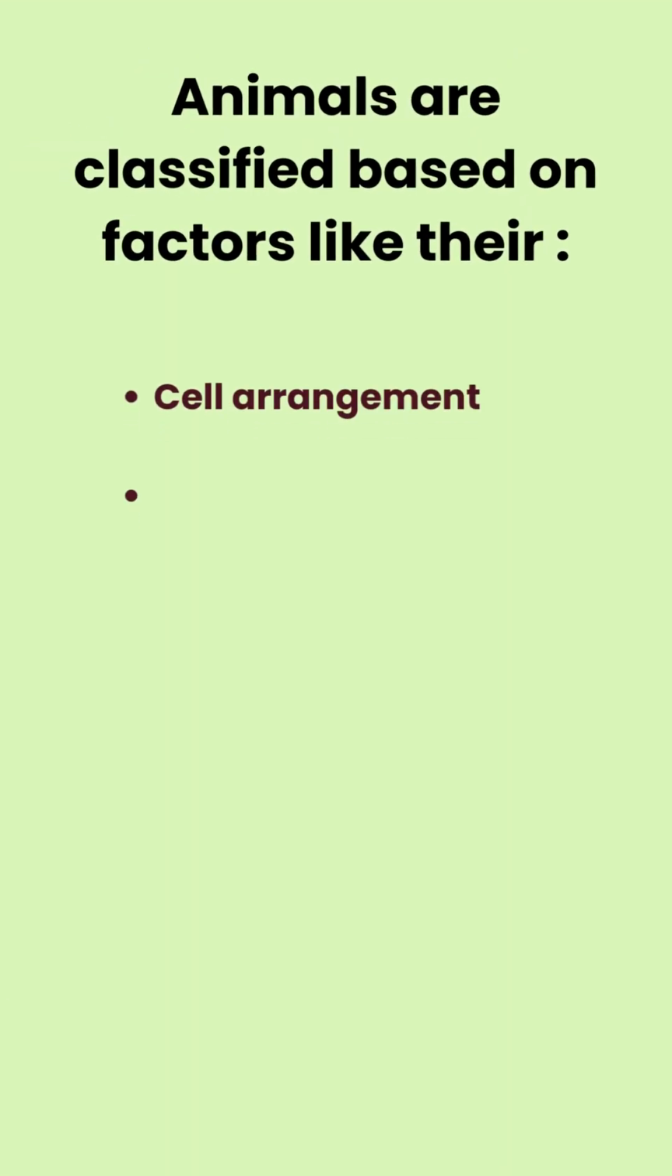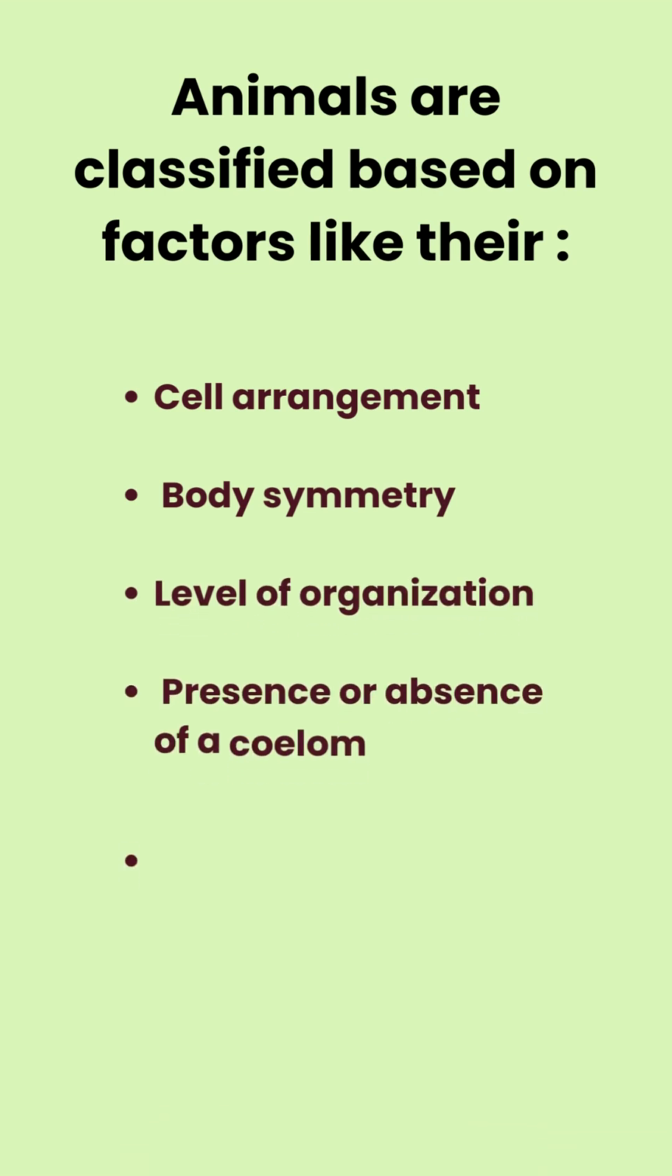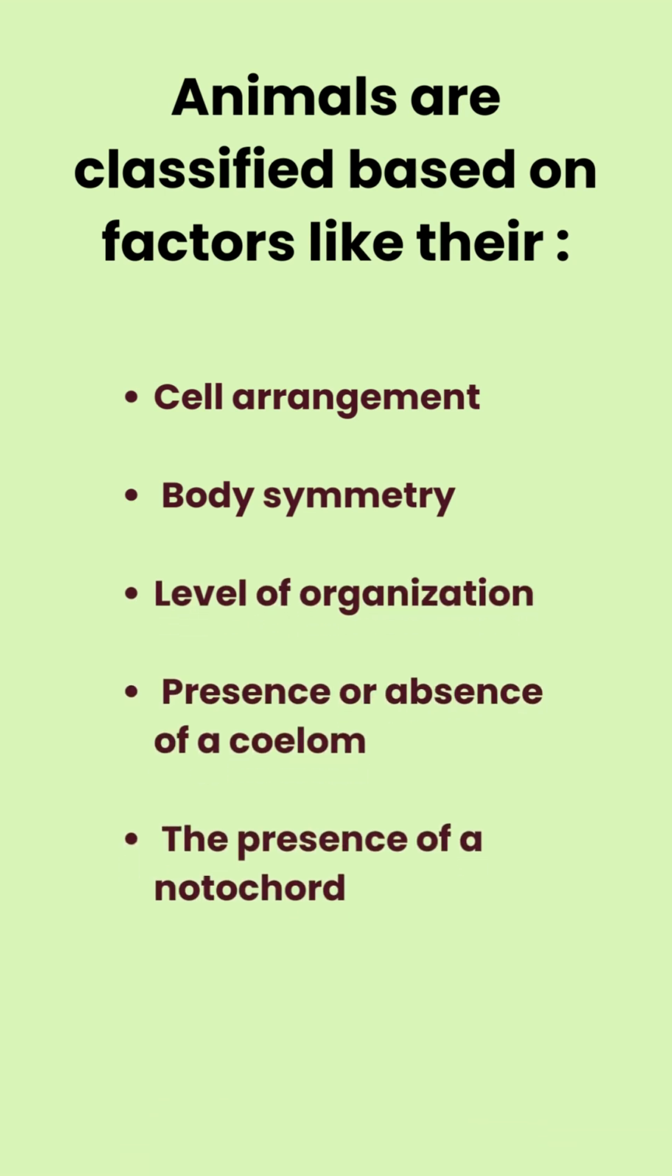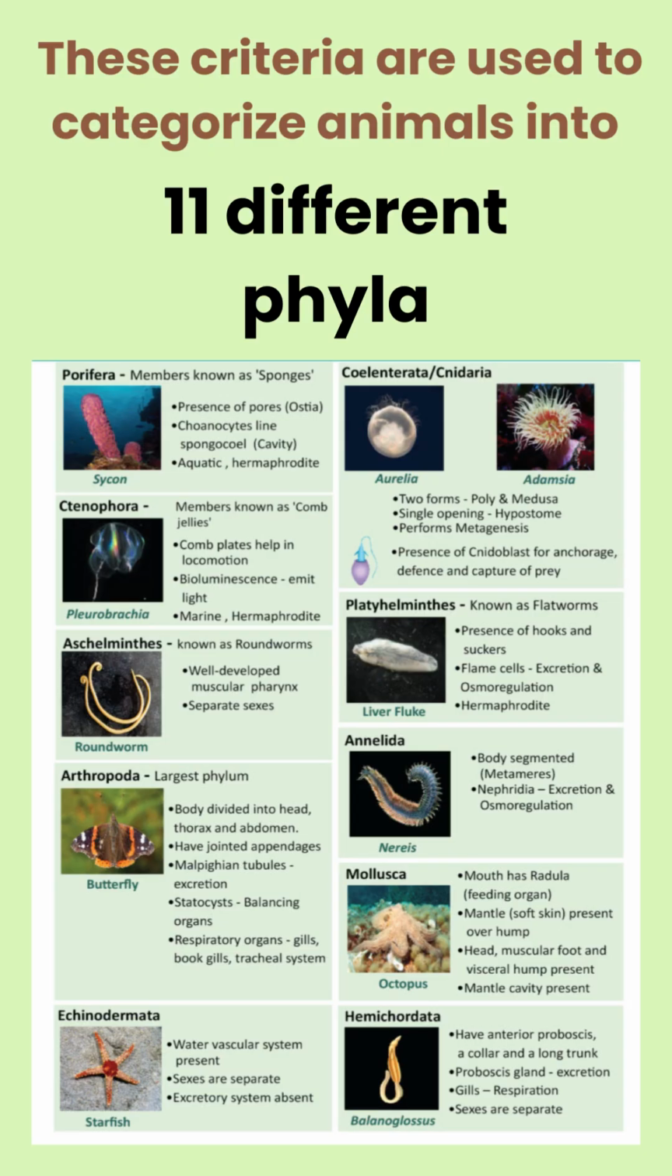Animals are classified based on factors like their cell arrangement, body symmetry, level of organization, presence or absence of a coelom, and the presence of a notochord. These criteria are used to categorize animals into 11 different phyla, forming the basis of their classification within the animal kingdom. Let's talk about these bases of classification in detail.